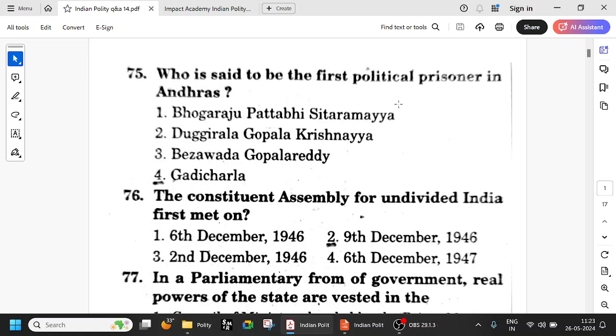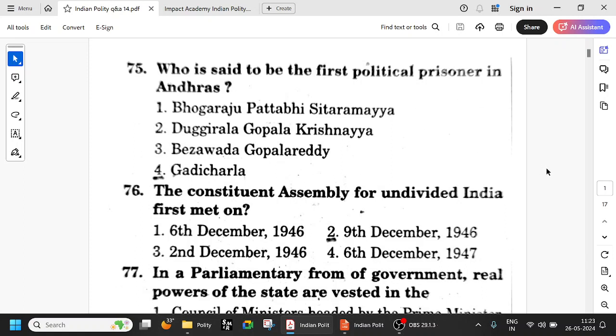So who is said to be the first political prisoner in Andhra? Okay, so this is not exactly polity. It is a part of AP history also. So anyway, who is said to be the first political prisoner of Andhra is Gadicharla Harisarvatma. Okay, so that comes more in AP history. One question got mixed. Anyway, no problem.